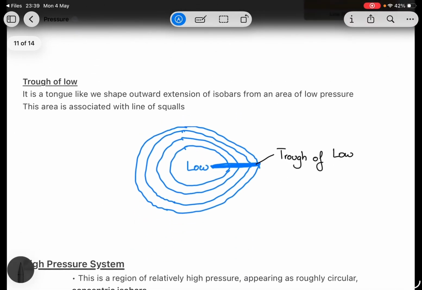So, trough of low. These are the isobars. It's a tongue-like shape extending outward from the isobars of an area of low pressure. The area is associated with a line of squalls. It means this area, from all the low pressure, will have the lowest pressure.